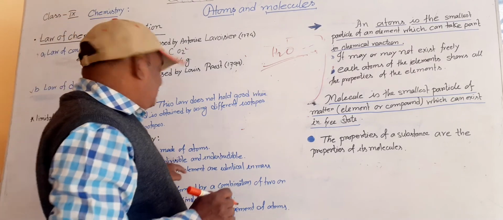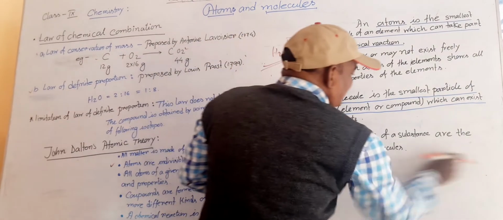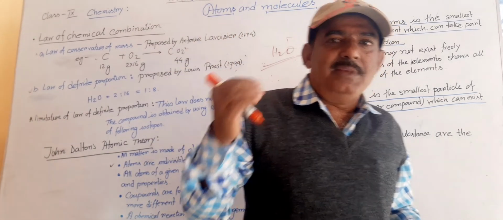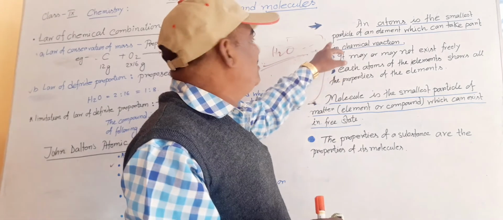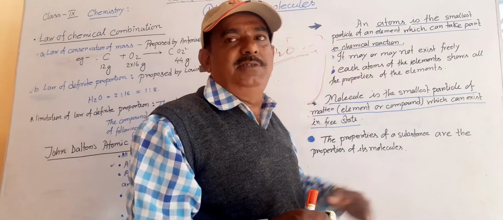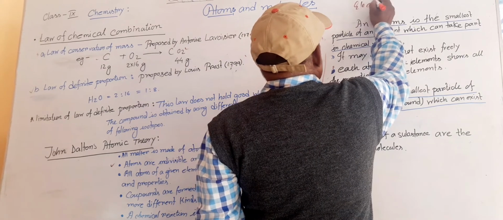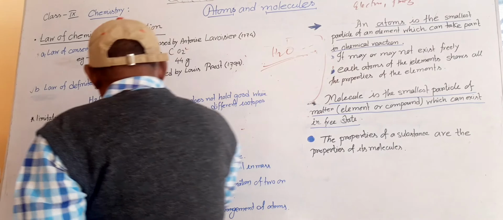Atoms are divided. Now you can ask how atoms can be divided. They thought the atom cannot be divided, but after that, many scientists came in and tried more, and then they found that the atom can also be divided into the electron, proton, and neutron. So this law of Dalton was wrong.